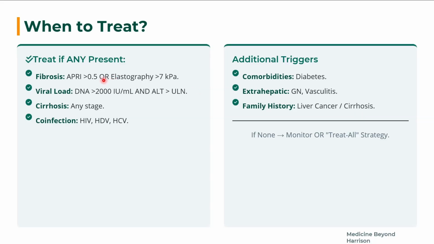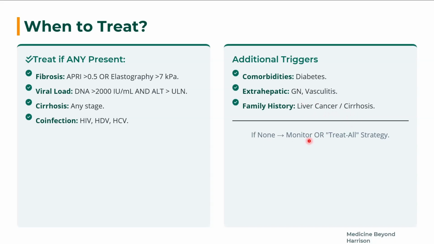So when to treat? These were the past criteria: an APRI score of 0.5 or elastography of more than 7 kilopascals, or a viral load of more than 2000 with ALT more than the upper limit of normal, cirrhosis of any stage, or co-infection with HIV, HDV, and HCV. In all these cases, treat. Additional triggers for treatment could be comorbidities such as diabetes, glomerulonephritis, vasculitis, liver cancer, and cirrhosis.